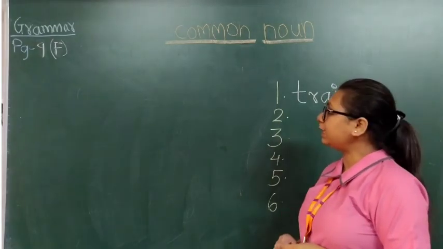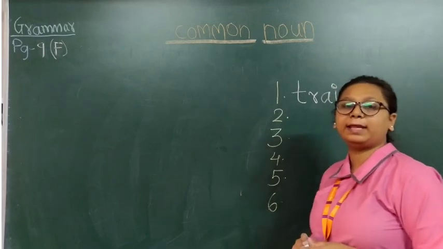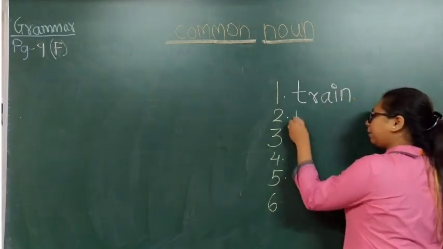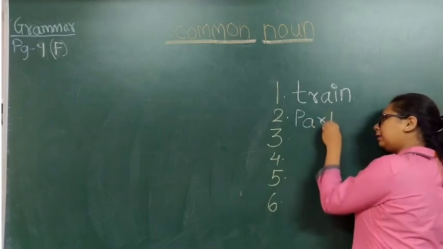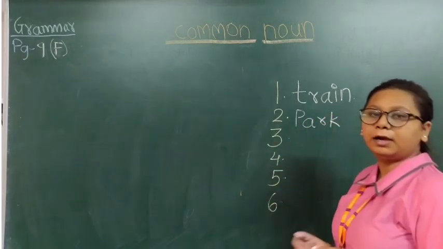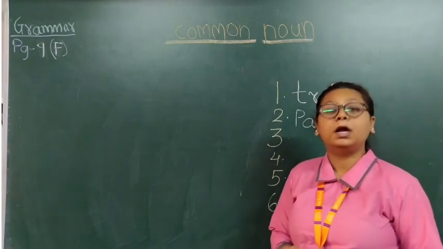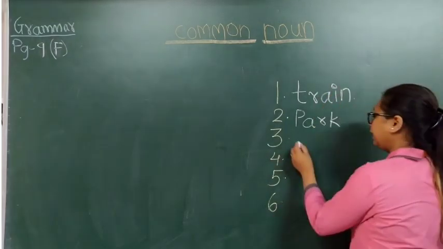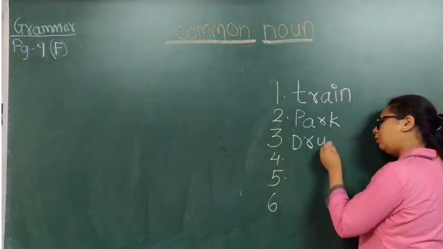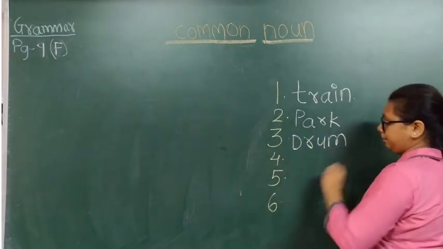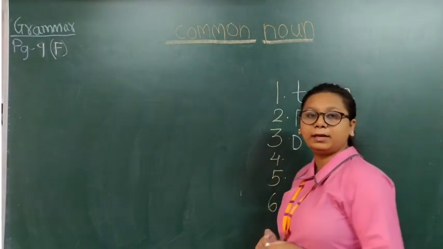Yes. What can you see in the second picture? Yes, very good. You can see a park. P-A-R-K. Park. Third picture. What can you see in the third picture? Drum. D-R-U-M. Drum.